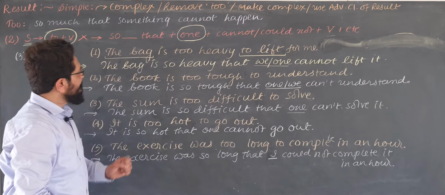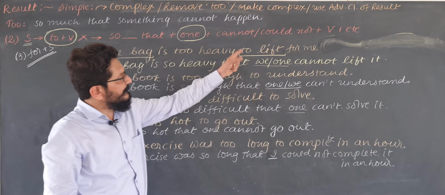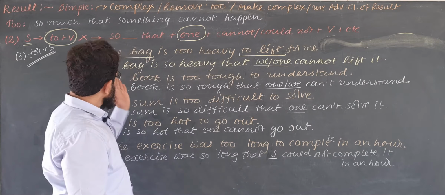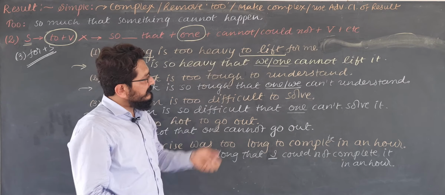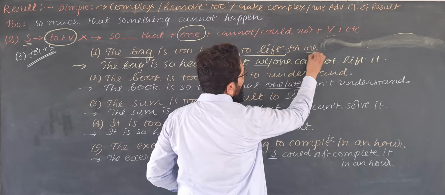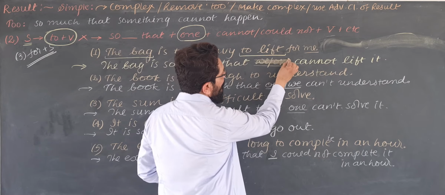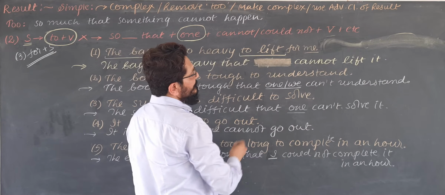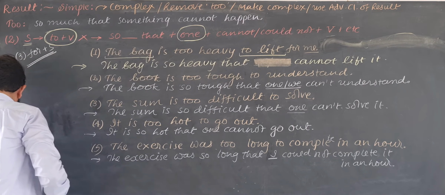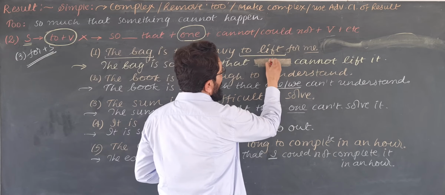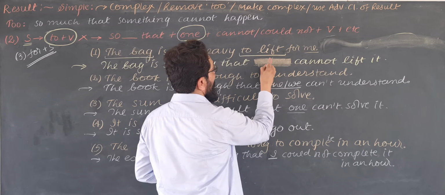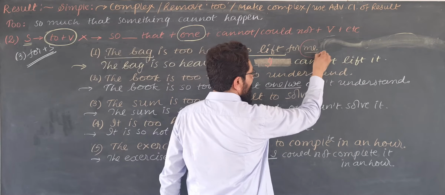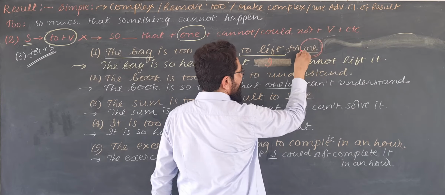Now you know the answer. The bag is too heavy to lift for me. What is the answer? The bag is so heavy that, since it is me, you will not write we or one. What you will write? You will write I cannot lift. You will write I, because the subject has been given here, me. So you have to write I.